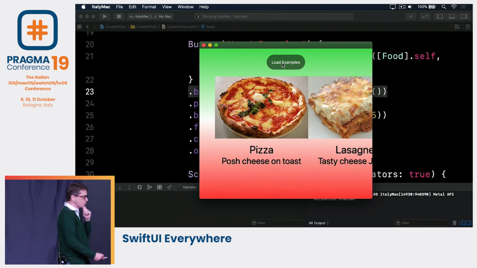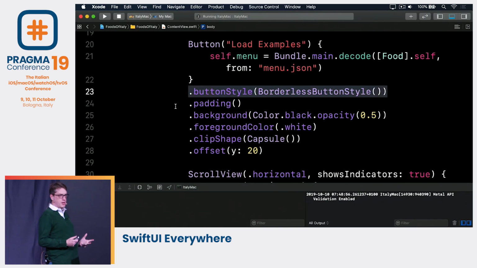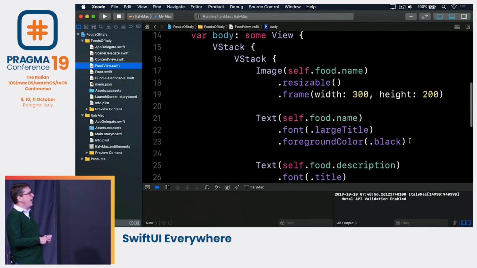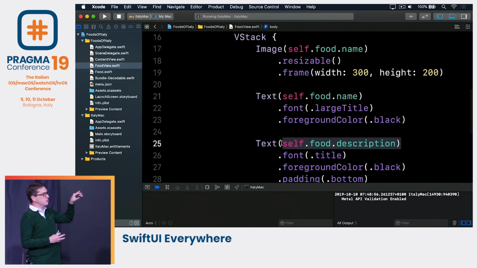Tasty Italian food. Now, we can go back to our code again and say, this can look better. Because we've got the full power of Core Animation here. We can go to our food view and say, actually, it's hard to read as it is. I want to say this description.